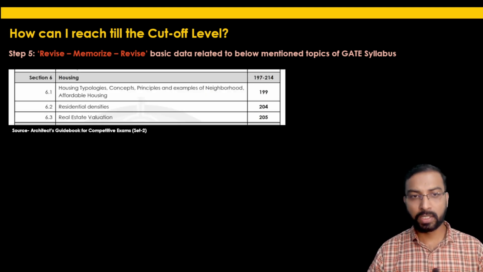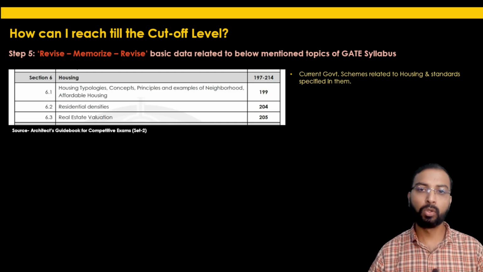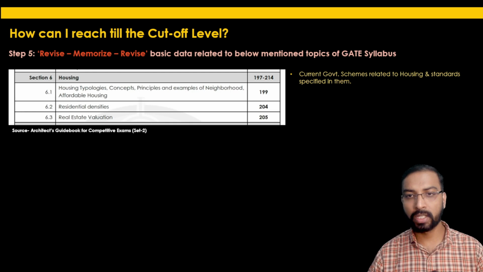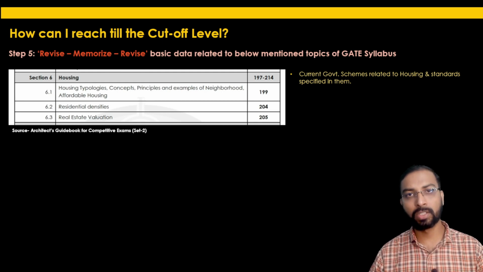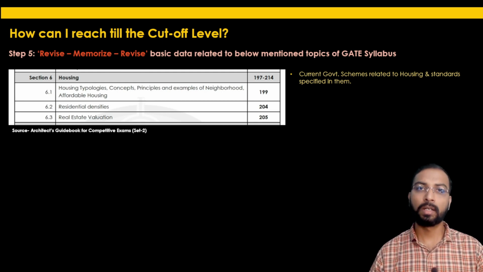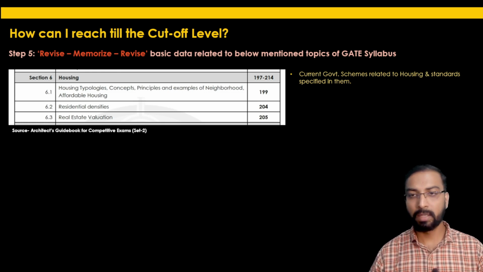In section 6, which is housing, please keep a note of current government schemes related to housing and the standards specified in them. Right now the Pradhan Mantri Awas Yojana is the housing scheme going on. Go through the website or the PDFs available on the internet related to the PMAY scheme. What are the features, what is the minimum requirement, which are the sub schemes of this PMAY scheme, and the related data. Please keep note of all these things in the housing section.